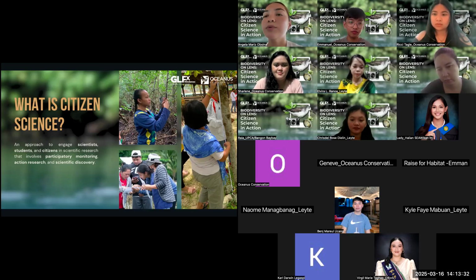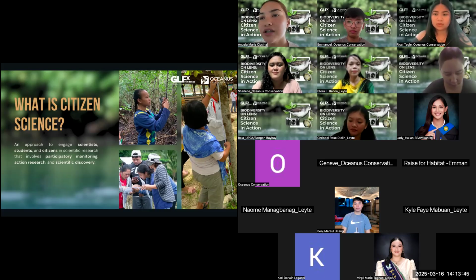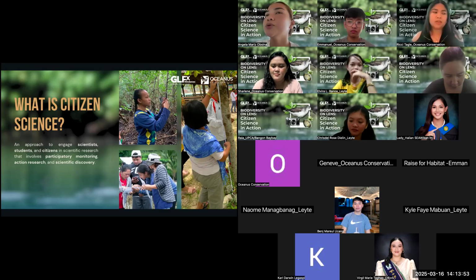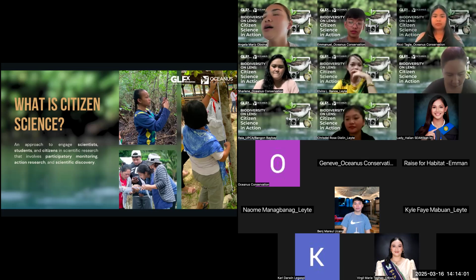We did this in Lobo, Batangas, together with the ABS-CBN Bantay Kalikasan Foundation, and researchers from Hokkaido University and UP Diliman. We had a pilot project for citizen science in Batangas, wherein we engaged with the local community there. After that activity, we took note of what went well and what needs to be improved, and so we refined the method, or our process, for citizen science activities. Ever since, we have been implementing it in our project sites with our partner communities.